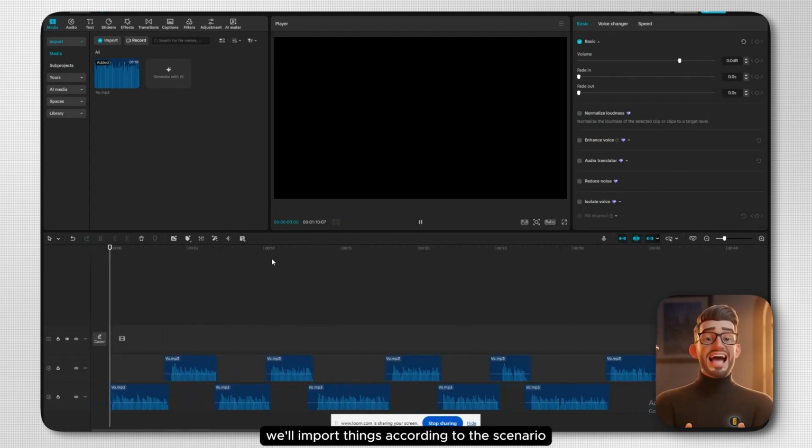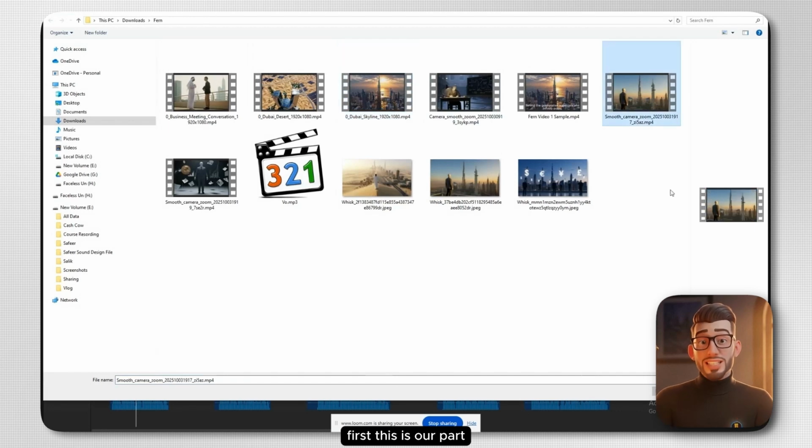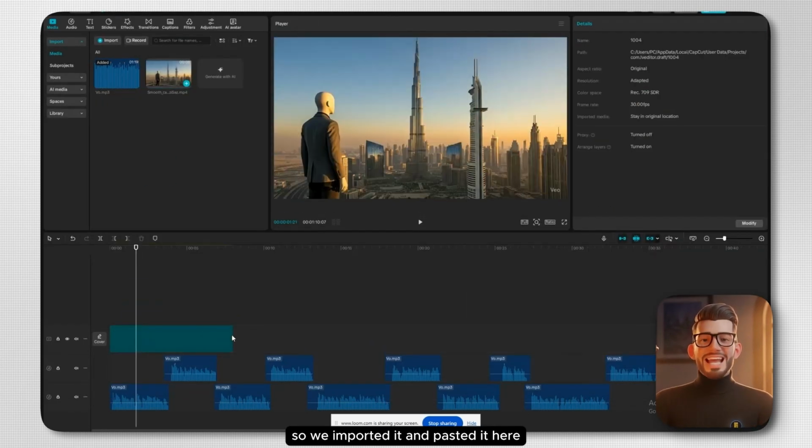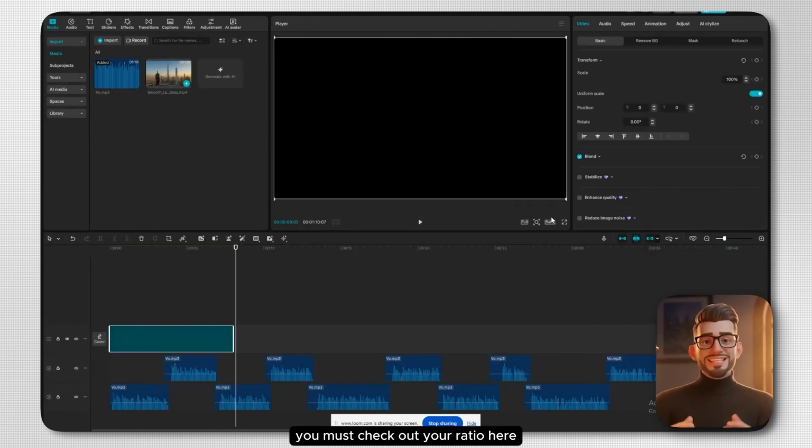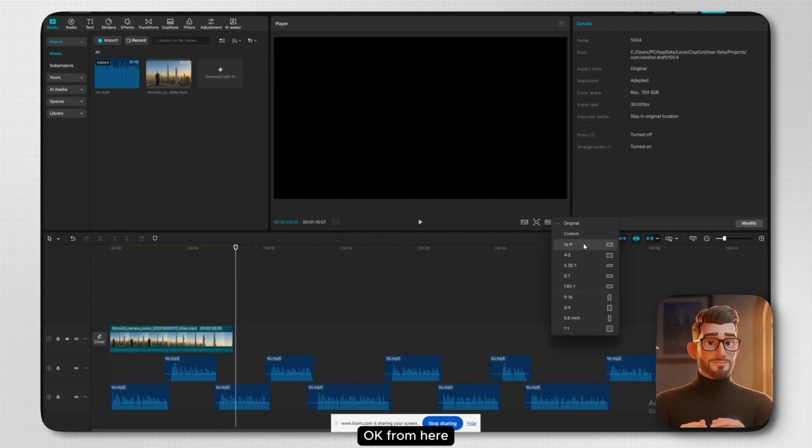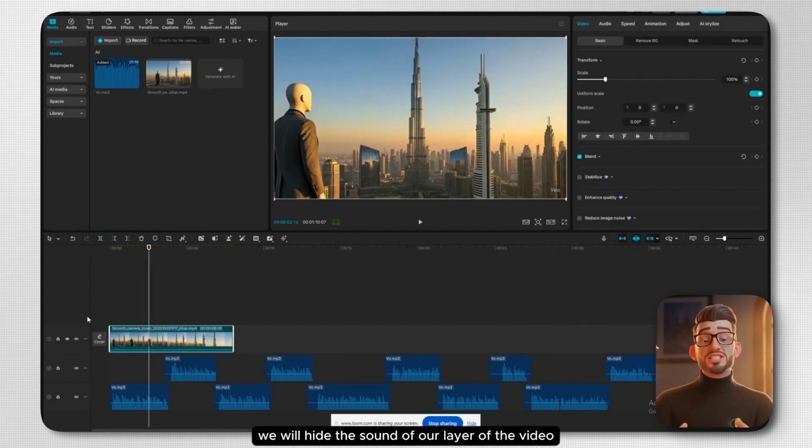We'll import things according to the scenario. First, this is our part. So we imported it and pasted it here. You must check out your ratio here. Our ratio will be 16:9. Okay, from here we will hide the sound of our layer of the video.